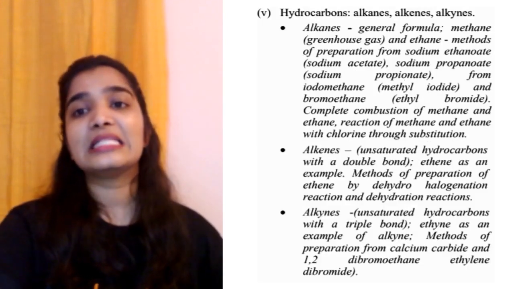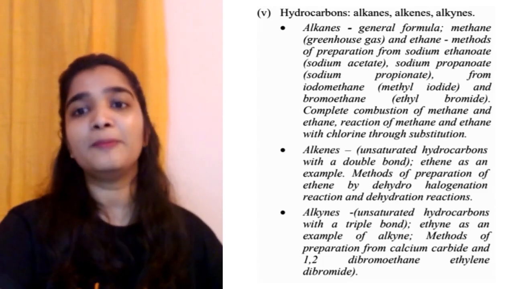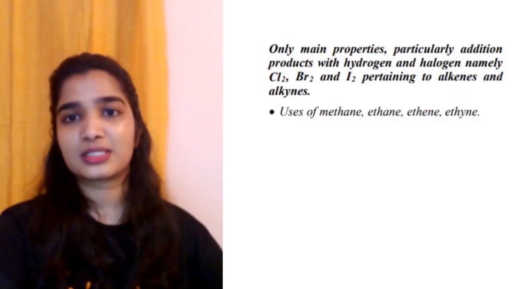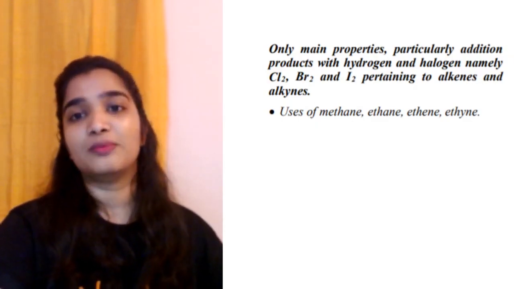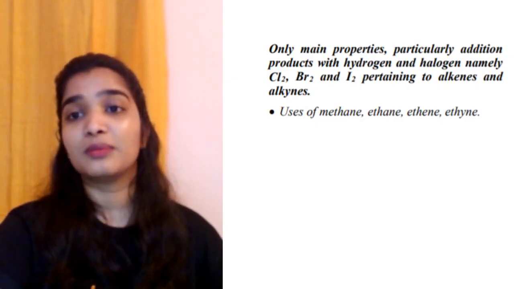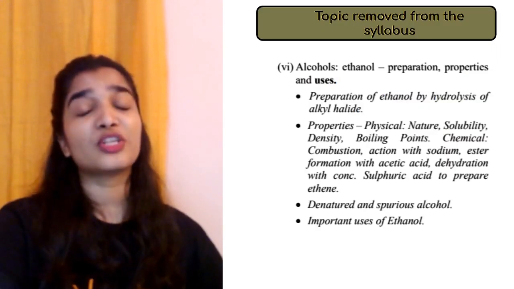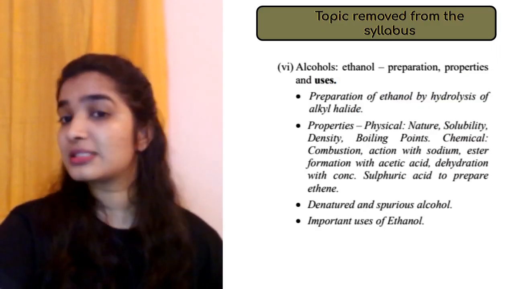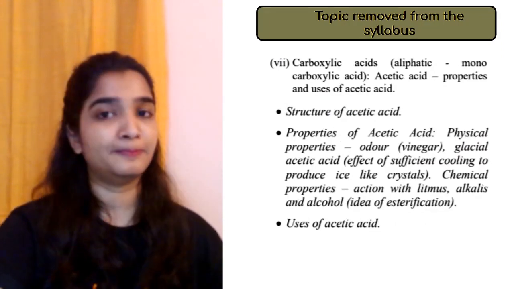Hydrocarbons, alkanes, alkenes, alkynes. Okay, their preparation, their general formula and the chemical reactions. Only main properties, that is addition products with hydrogen and halogen, namely chlorine, bromine and iodine, pertaining to alkenes and alkynes. Topics which have been removed: alcohols, carboxylic acid, structure of acetic acid.